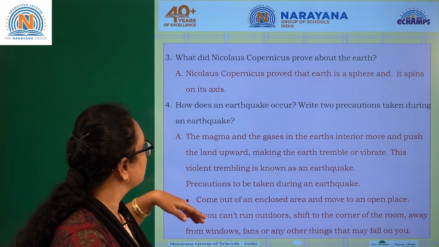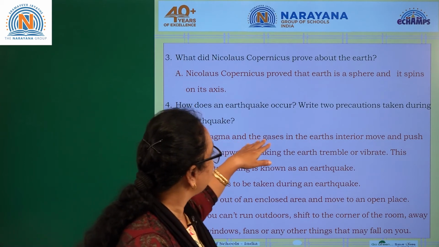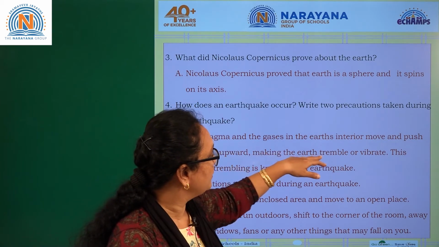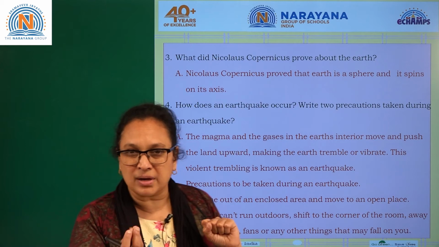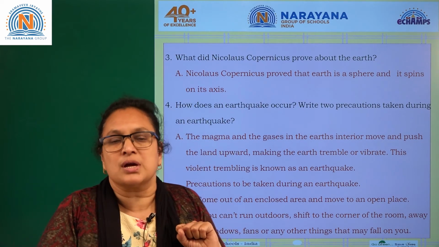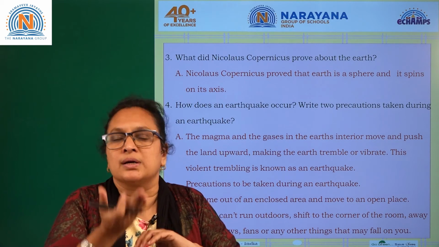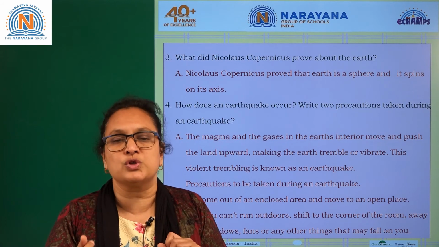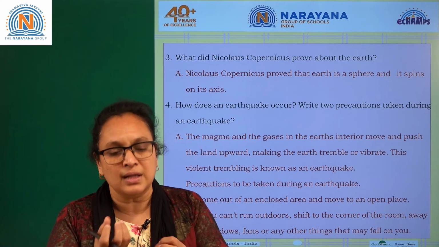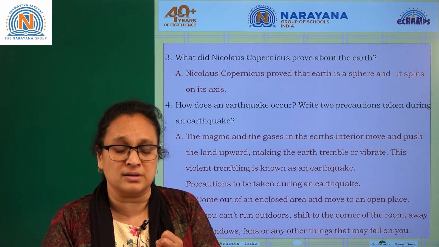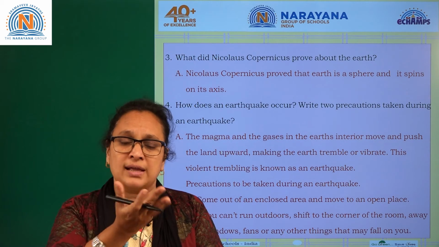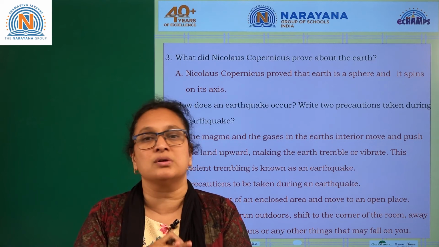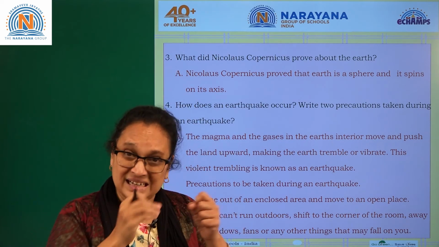Now let's see how the earthquake occurs. The magma and the gases in the earth's interior move and push the land upwards, making the earth tremble or vibrate. The magma, the liquid, pushes upwards, and that's how the earthquake occurs. You know, when your mom boils the milk, if she forgets to switch off the stove, the milk comes out, right? In the same manner, when there is more heat under the earth's surface, the magma pushes out and the crust trembles with a vibrating sound, and you will have cracks on the crust also. You can see the roads get cracks.